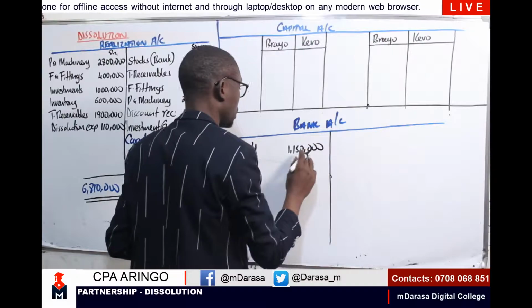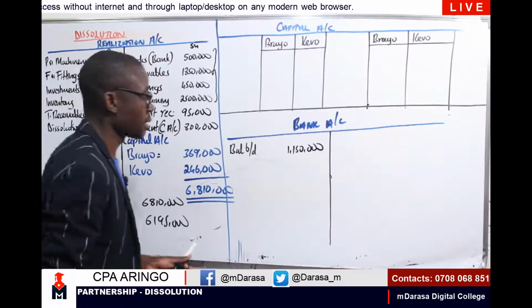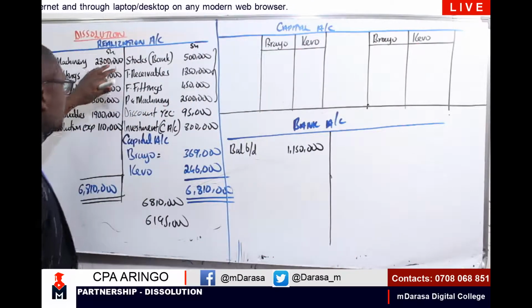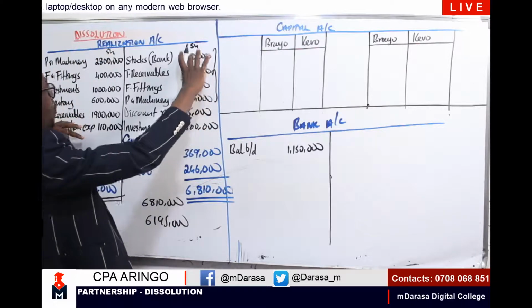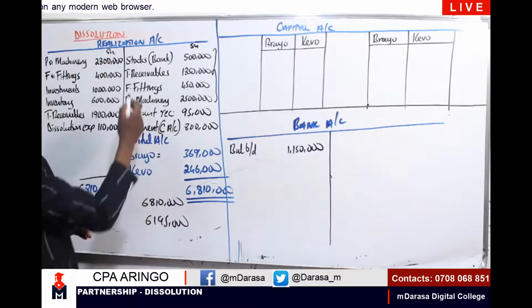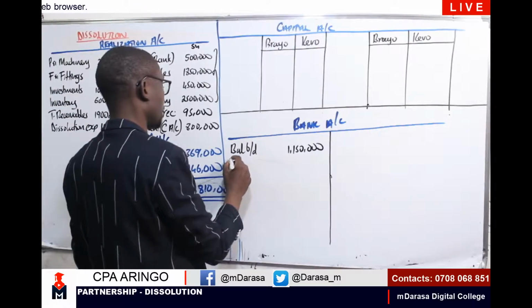Recall, there are assets that we disposed, and in our realization account, all these items will affect our bank account. On realization, we had sold stocks. So I'm having stocks here. This is a realization.